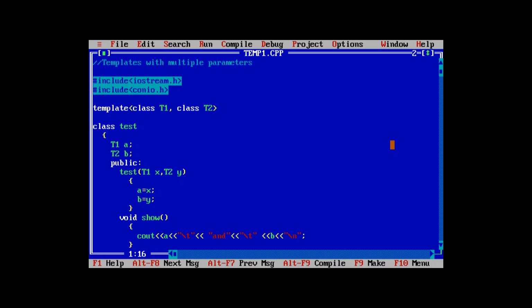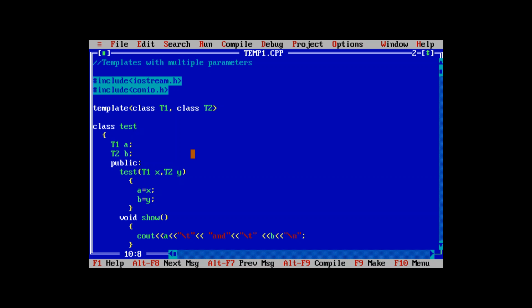There are two template arguments used, T1 and T2. For class T1 and class T2, there are multiple parameters, and A is used as an object of the class T1. In the same way, B will be used as an object, or variable, of the class T2. So this is T1 a and T2 b.